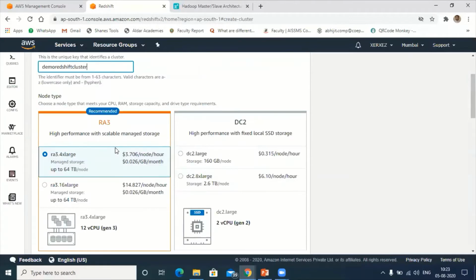Next we have high performance with fixed local SSD, DC2.